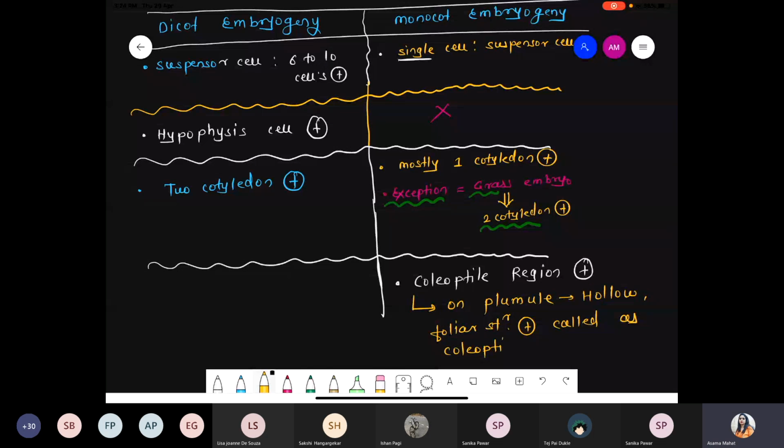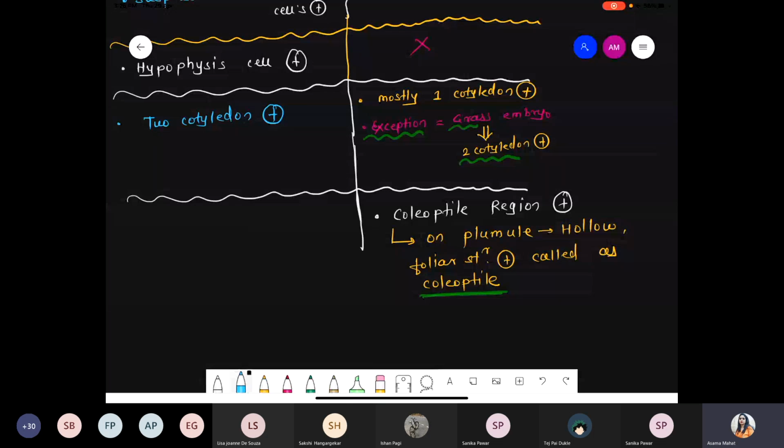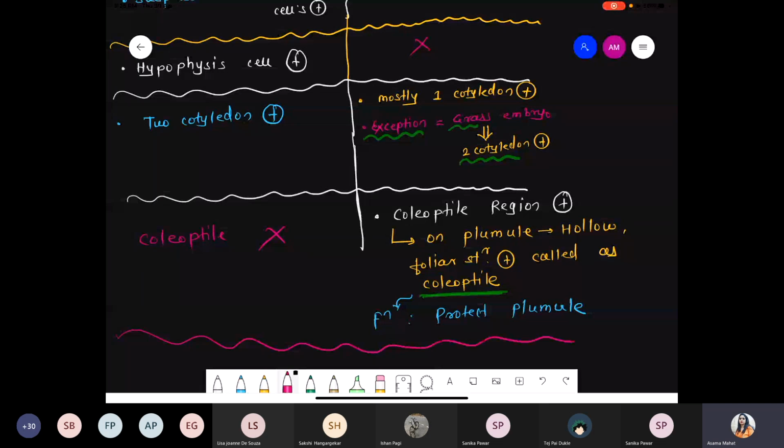We saw this in auxin also. I hope you remember. When we talked about the auxin function, that time also we discussed the coleoptile region, right? And the function of the coleoptile: it basically protects the plumule. They protect the region of the plumule. And such a coleoptile is absent in dicot embryogeny.